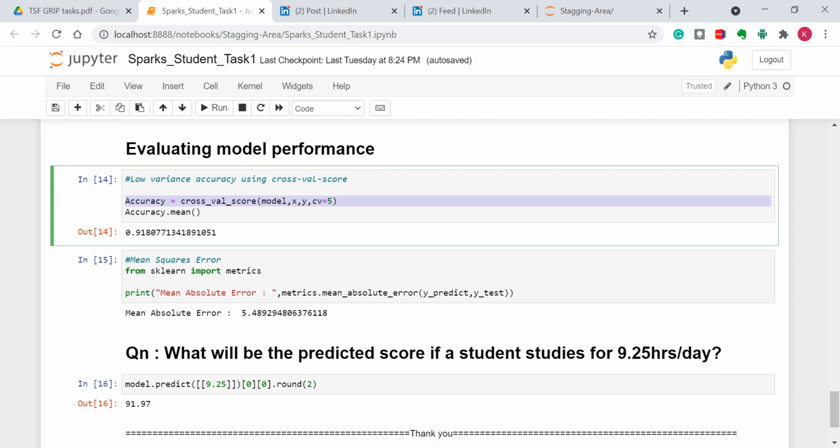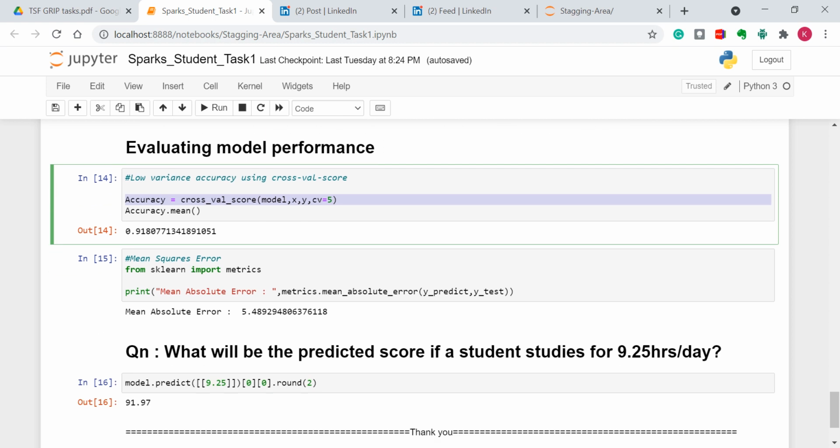Next, to evaluate the original accuracy of our model, we will be fitting it into the cross-val score method. What this method does is the same as the score method. It splits the data into 5 folds. For example, consider that our training data set contains 1, 2, 3, 4, and 5.